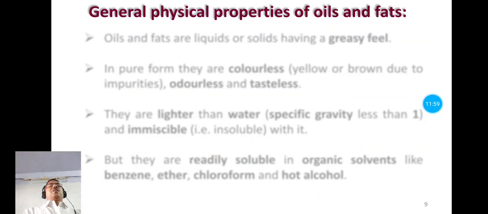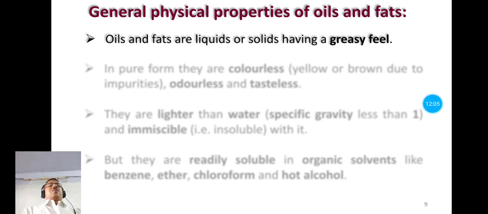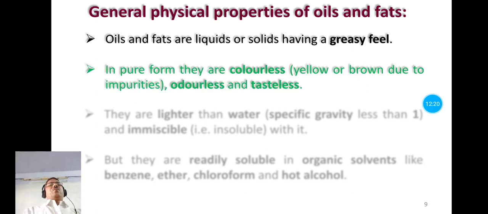Now let us see the general physical properties of oils and fats. Both oils and fats may be in liquid form or in solid state, but they have a greasy feel. It is the common physical property of fats and oils. Next, when they are in pure form, both fats and oils are colorless, odorless and tasteless. And if they have any color like blue or brown, it means they contain impurities.